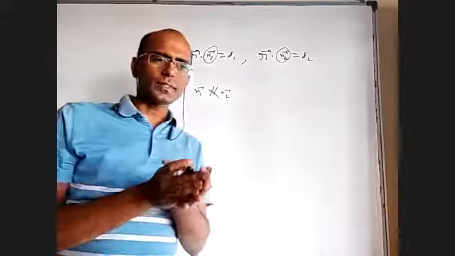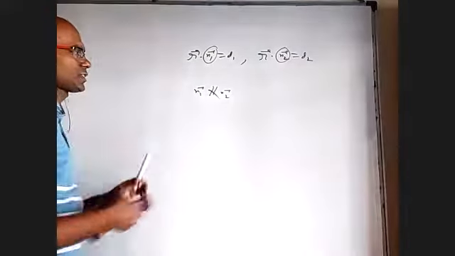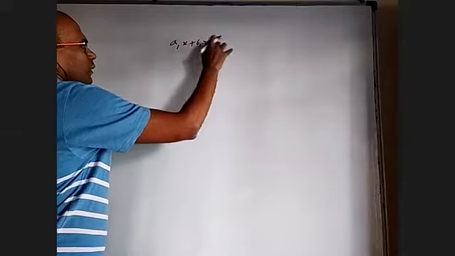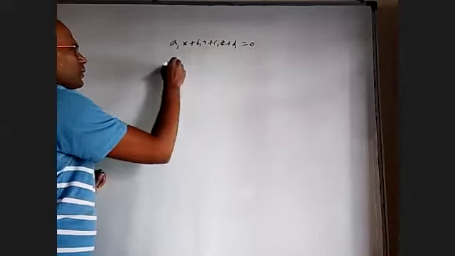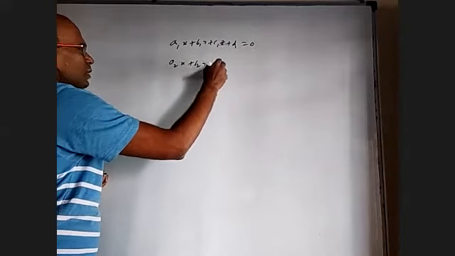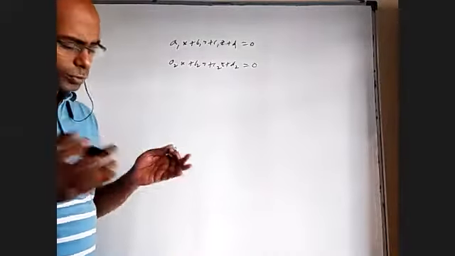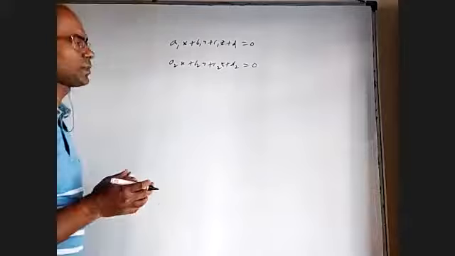If they're not parallel, definitely they're intersecting. And whenever two planes intersect, there will be a line of intersection. How to find that line of intersection? Either in vectors or in 3D. It is easier to explain in 3D than vectors. N1 cross N2 will be the direction. A1x plus B1y plus C1z plus D1 equal to 0. A2x plus B2y plus C2z plus D2 equal to 0. I have two planes and I want to find the common line. How to find it? I want to discuss three methods.